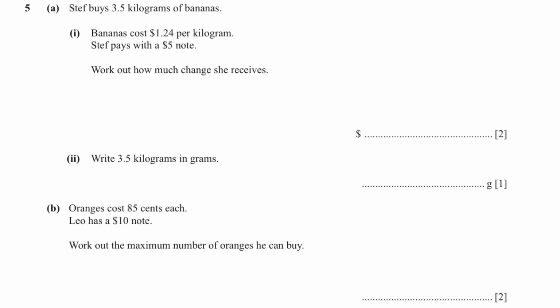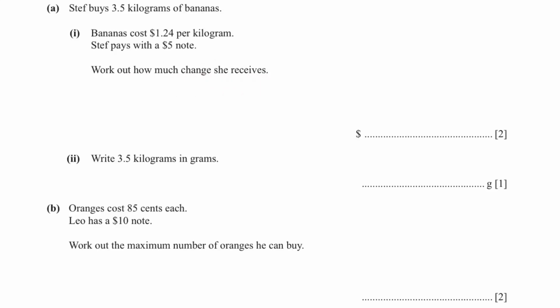Question number 5. In A, Steph buys 3.5 kilograms of bananas. Bananas cost $1.24 per kilogram. Steph pays with a $5 note. Work out how much change she receives.